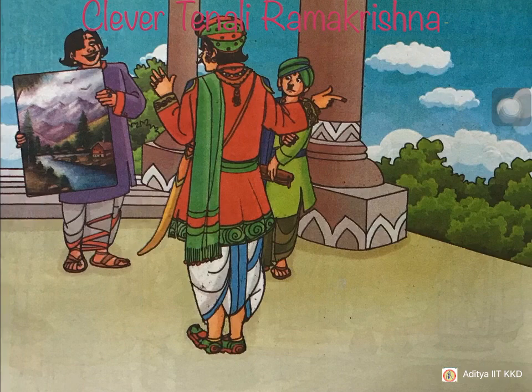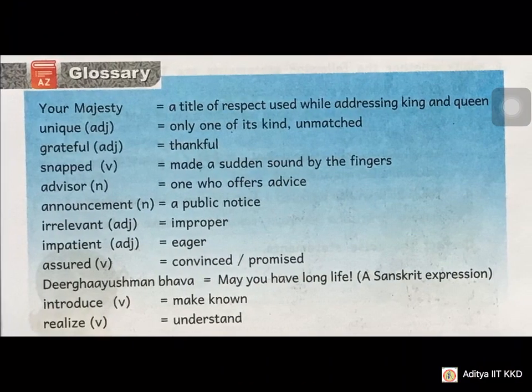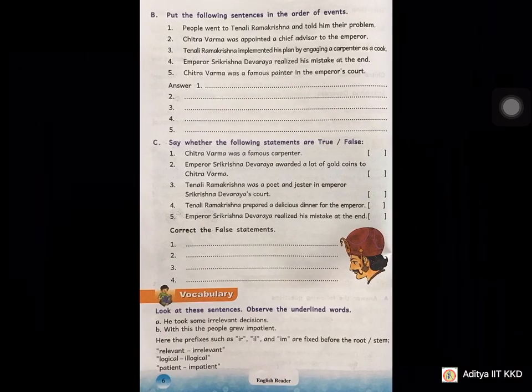This is the slide taken from your textbook related to the lesson Clever Tenali Ramakrishna. Glossary. As everyone has received your textbooks, you can go through the textbook and answer the textual exercises in your textbook with pencil. And a glossary, meanings of the hard words. They have already highlighted in the lesson itself. You can go through the lesson text, understand the lesson clearly. Write the glossary in your notebook at least one time.